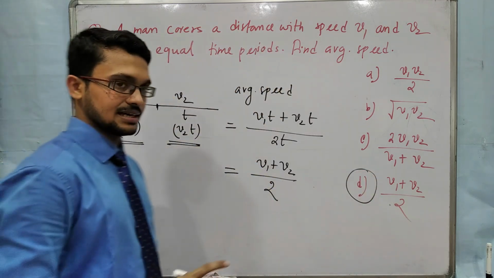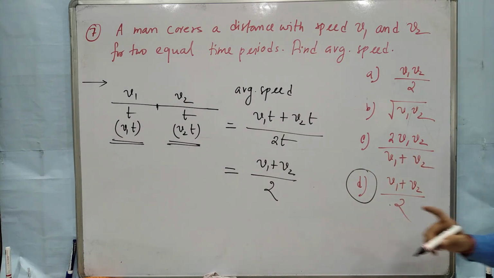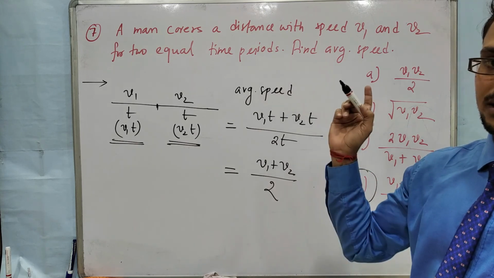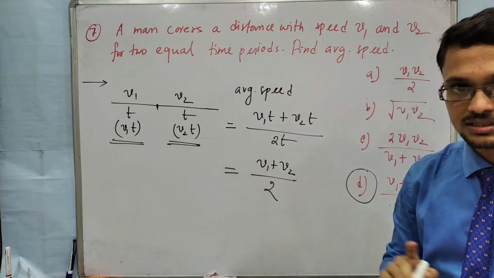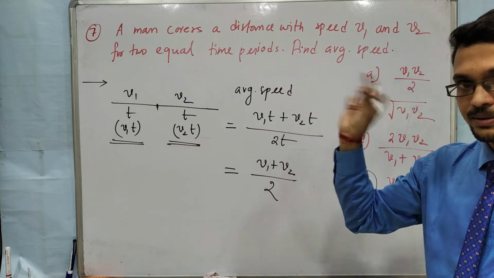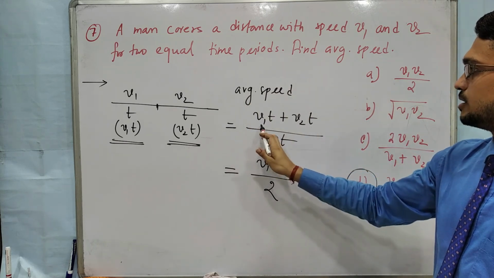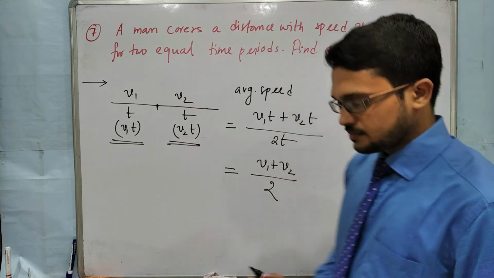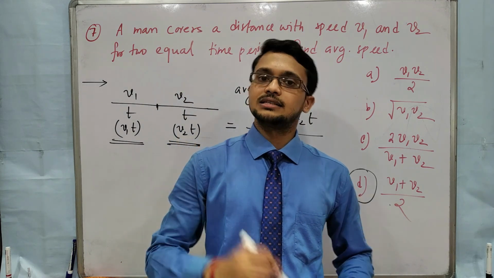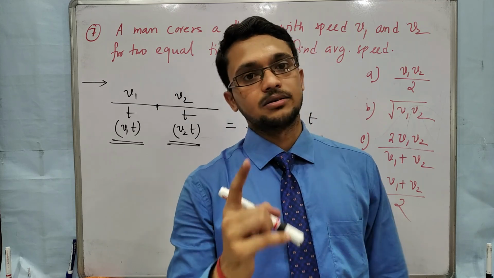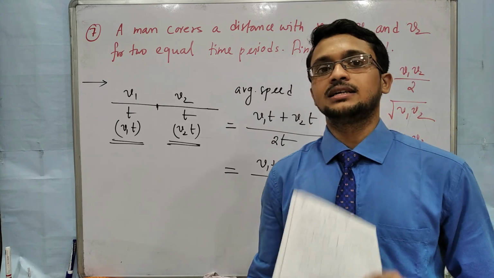But in the first case the answer was 2 v1 v2 by v1 plus v2. There, equal distances were covered with speeds v1 and v2. Here the speeds are v1 and v2 but for equal time periods. So the two cases are a little bit different. Do not equate them. Whenever you solve this kind of problem, average speed or average velocity, always use the simple formula: total distance by total time for average speed, and total displacement by total time for average velocity.